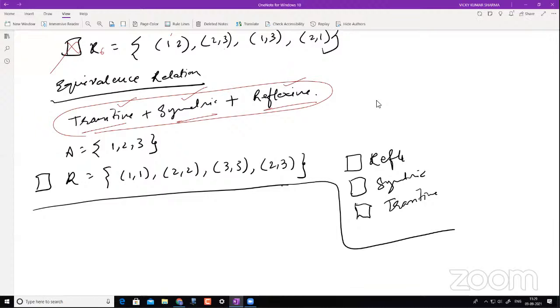So if I give you a set {1, 2, 3} and I have a relation something like this, now you tell me, is this relation an equivalence relation? Let me call it R1. Put it in the chat box. Let me see how many of you can answer this.